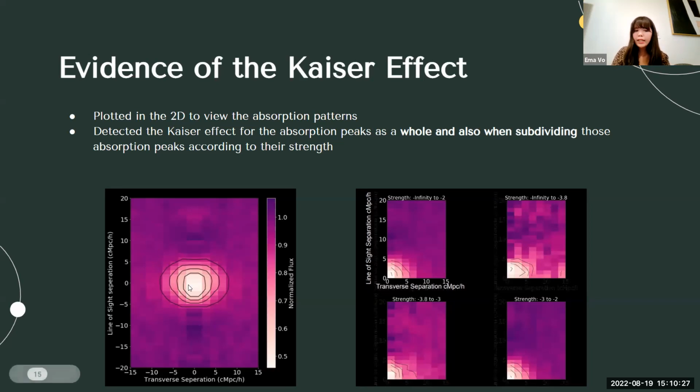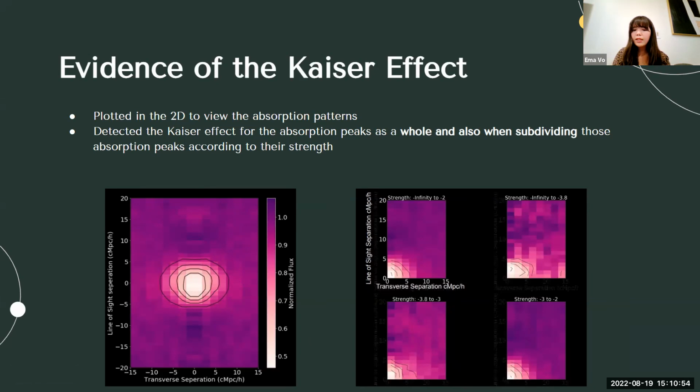And so when I get in the data, I get this as a half map, so I would only see about half of this round structure here. I just mirrored this image so you can fully see the Kaiser effect. It really helps visualize what we're looking for. And then on the right here, I have a few quarter images. I have quarter images because I took those half images I got from Lattice and flipped them over and averaged them again, so you can really see the patterns.